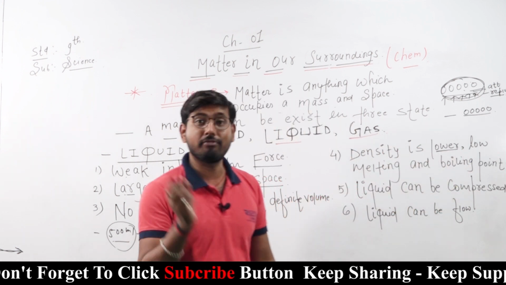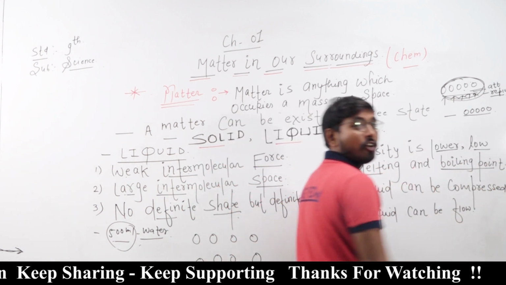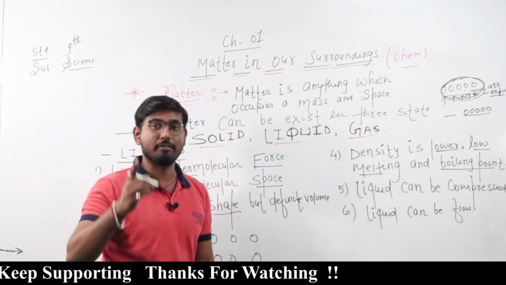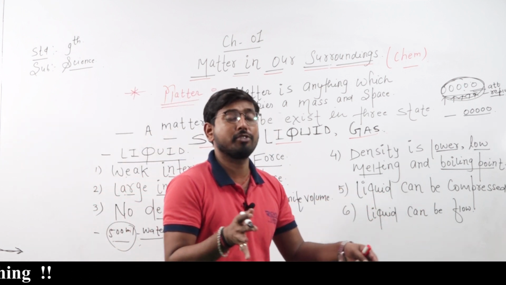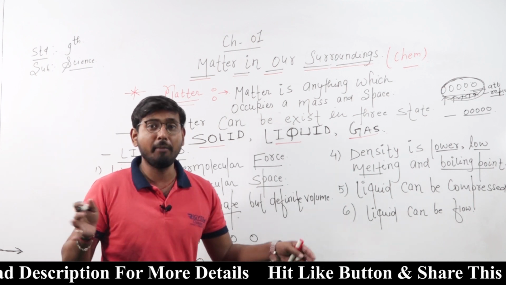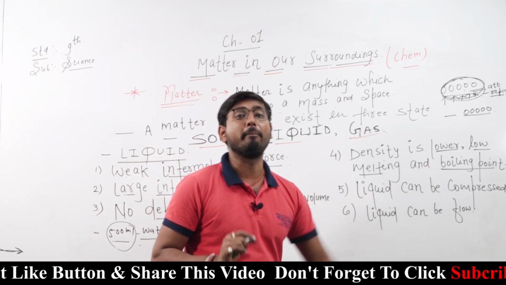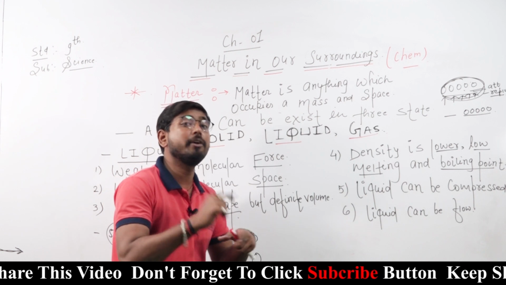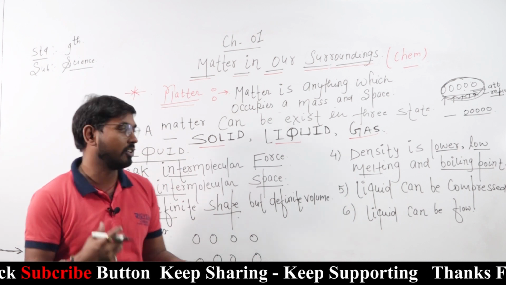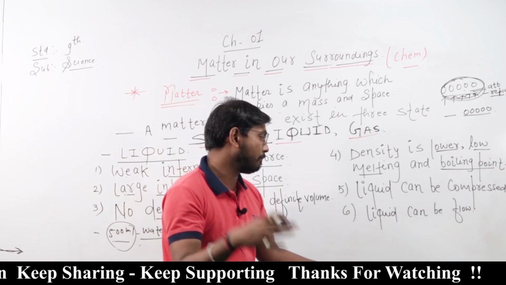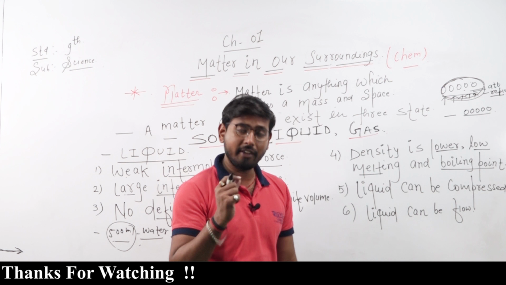Low melting and boiling point is a very important point. Liquid has a low melting and boiling point. Liquid can be compressed. Liquid can easily be compressed, because the particles in a liquid are not closely attached to one another. That is why liquid can be compressed. And liquid can flow. Everyone knows that liquid can easily flow.